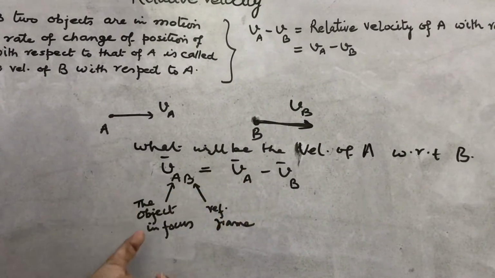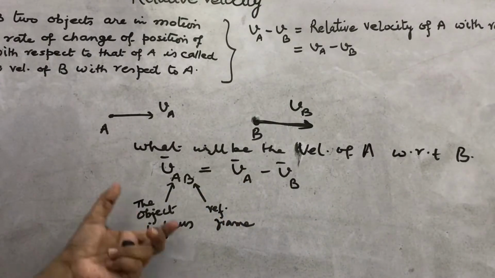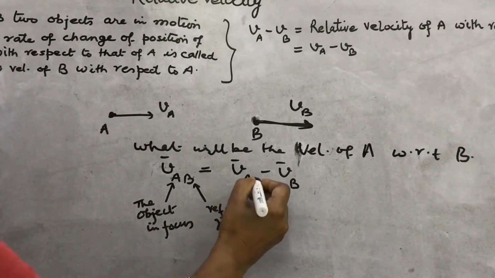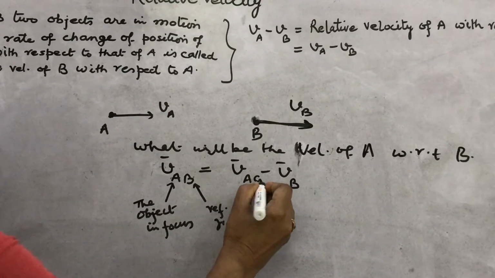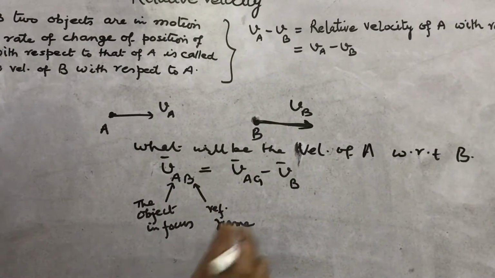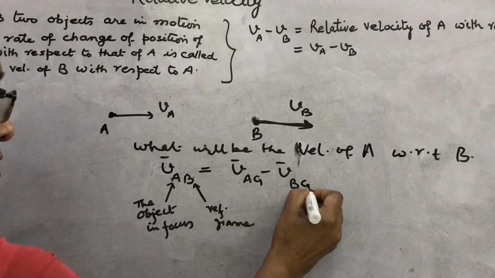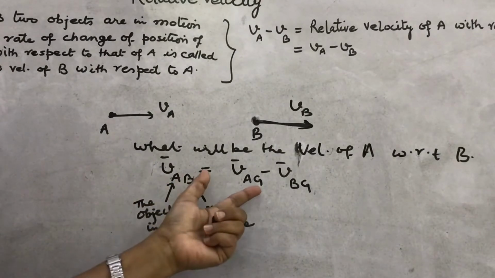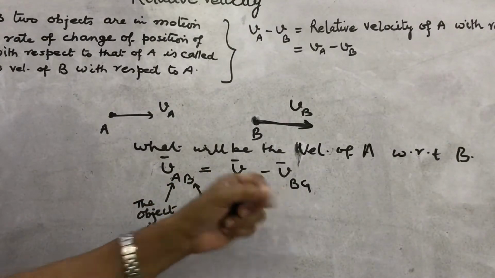This is the concept of relative velocity. If the two objects are moving with respect to ground, then we can write the velocity of A with respect to ground and the velocity of B with respect to ground. Then VAB equals VAG minus VBG.